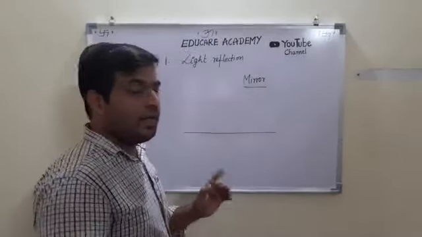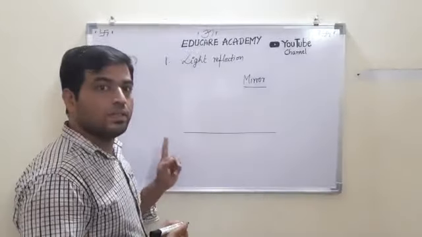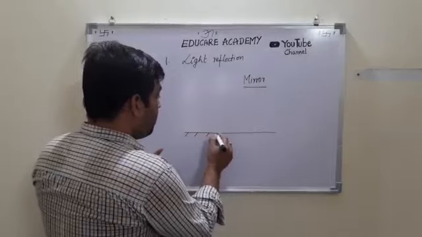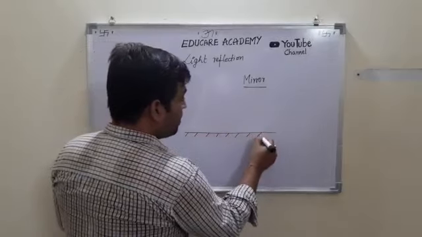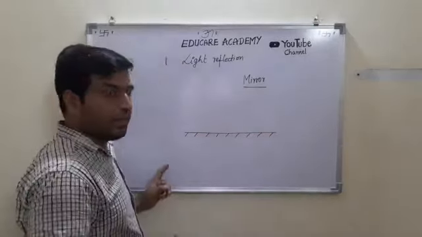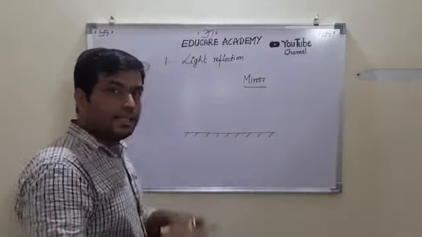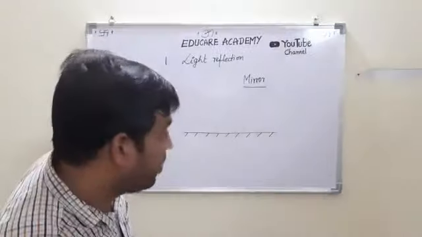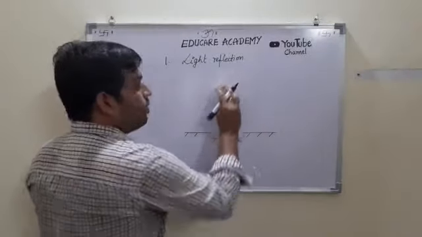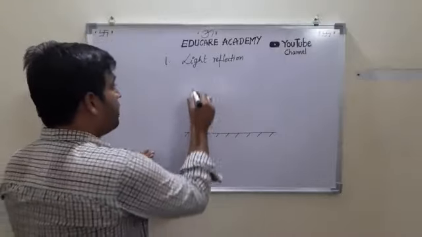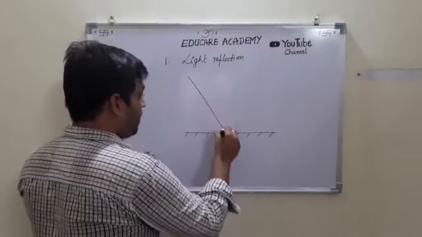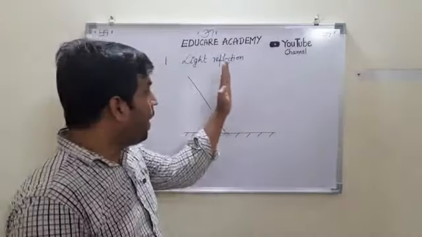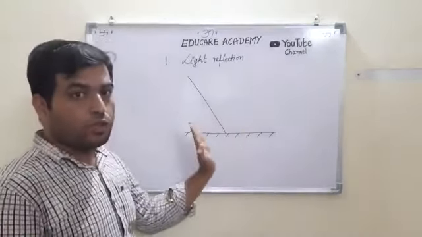So let us take this surface on which the light strikes. This line indicates the rough surface. The line above that indicates the smooth surface, and below that is the rough surface. Let us say the light strikes like this, not in a straight path but obliquely. That means compared to the perpendicular of the surface, it falls obliquely.